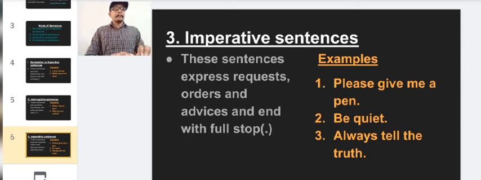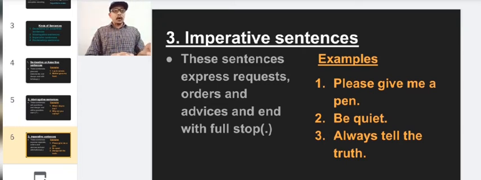The second one is be quiet. This is also one kind of sentence that is giving an order. Mainly teachers use these words to make the children quiet in the class. So be quiet is one type of order that comes under the category of imperative sentence.